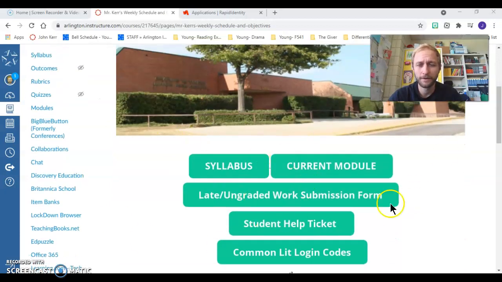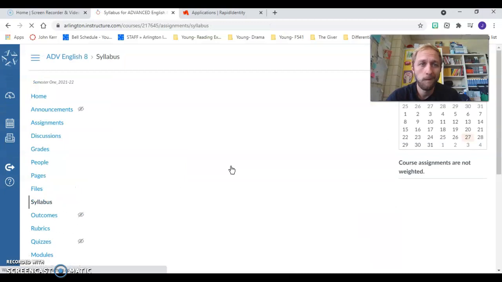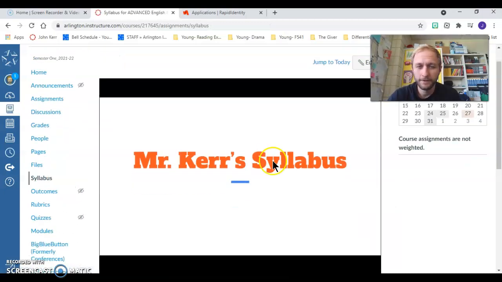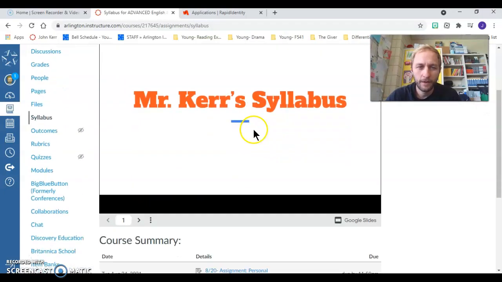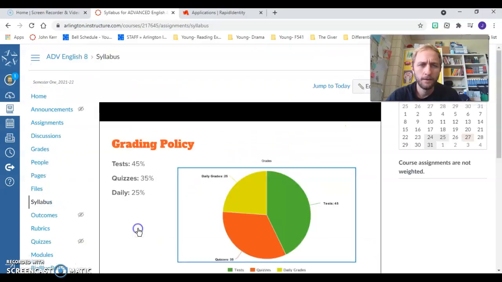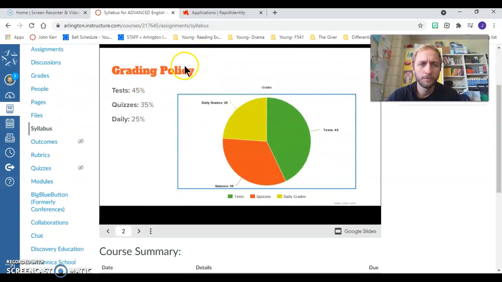And if you see down here, I've got a lot of buttons. So we'll just look at the syllabus first. And if we click on this button, hopefully it should take us to the syllabus. See if it works. Oh yeah, it did. Okay. So this is my syllabus. I won't go through the whole thing. Let me just find some important information.